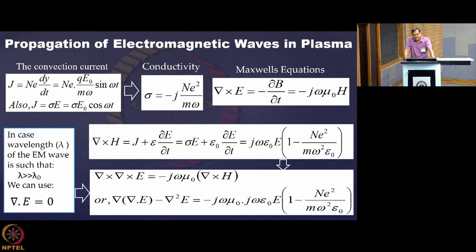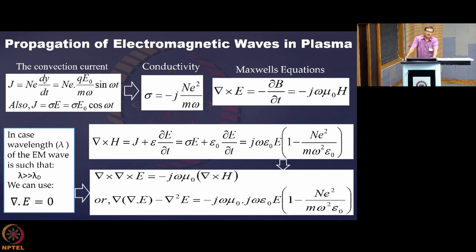Then if you expand the left hand side, curl curl E equal to gradient of divergence E minus del square E, you get the expression. Now there is one thing: whether divergence E equal to rho by epsilon 0, whether we can take rho equal to 0 over here, because if we take rho equal to 0, then this expression becomes extremely simple. And whether we can take rho equal to 0 for simplification in some cases.